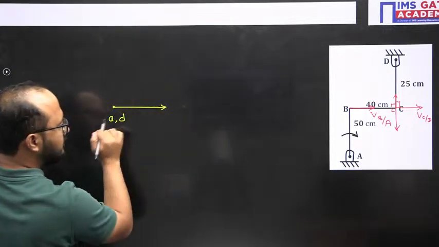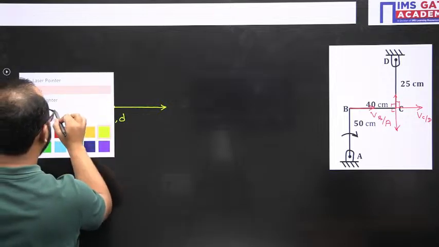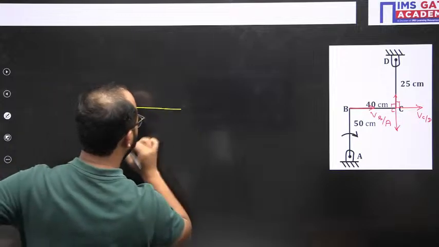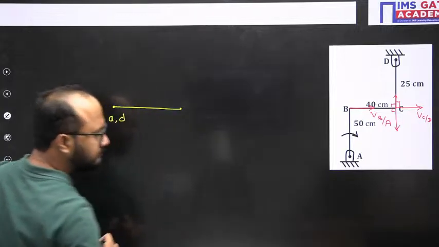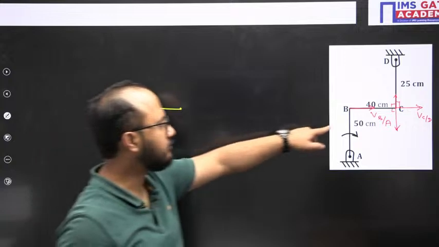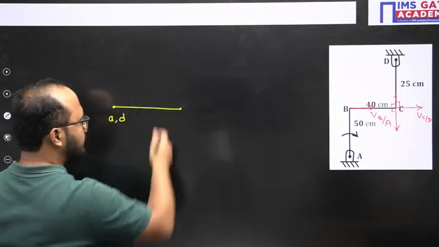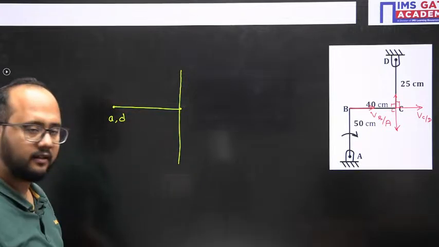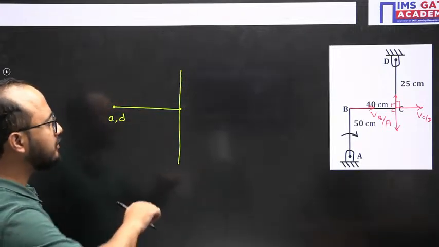So let's suppose this is B with respect to A. This is the point B. Now the velocity vector of C with respect to B is perpendicular to this line. Okay, done. Now the velocity of C with respect to D, the D point is there.